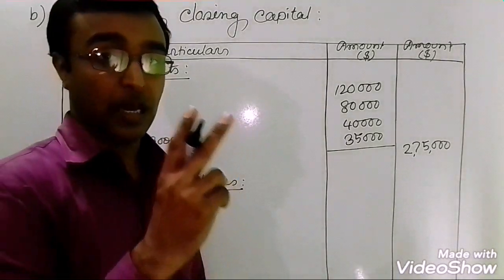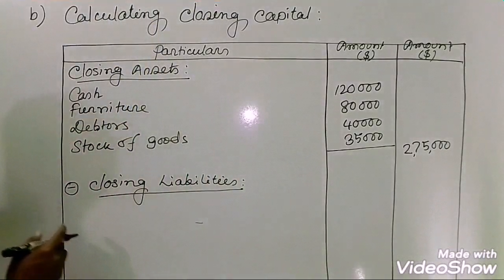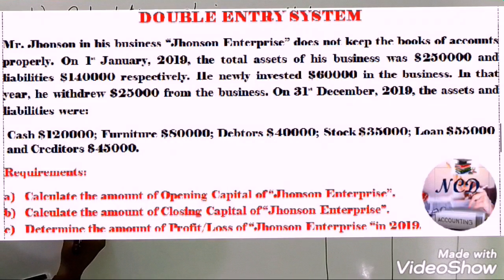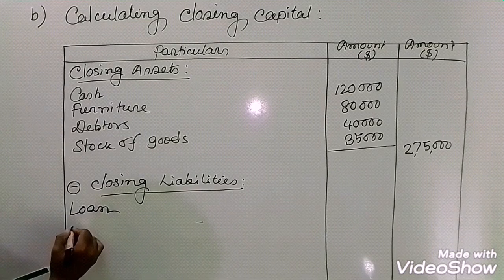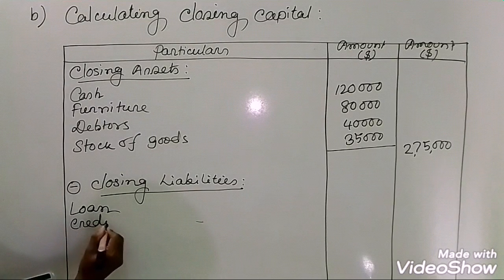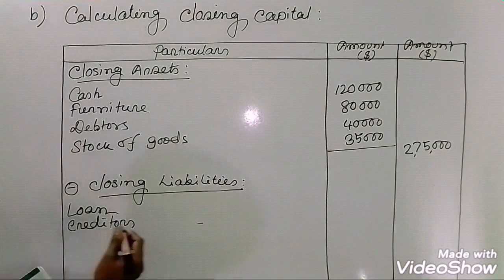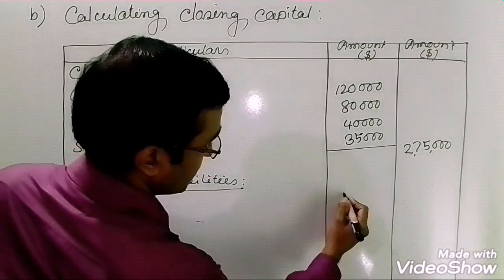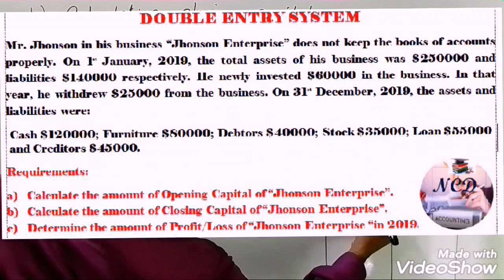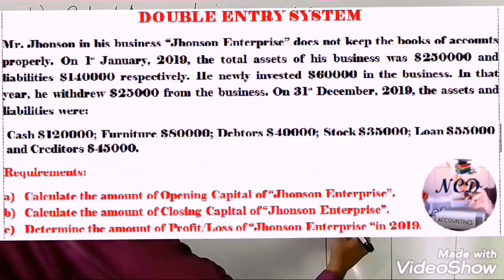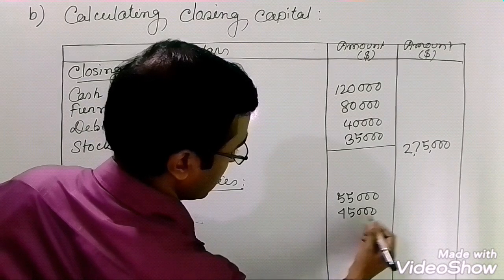There are two options that are available here. One is called loan and the other is called creditors. So loan, the amount is $55,000 and creditors $45,000 respectively.